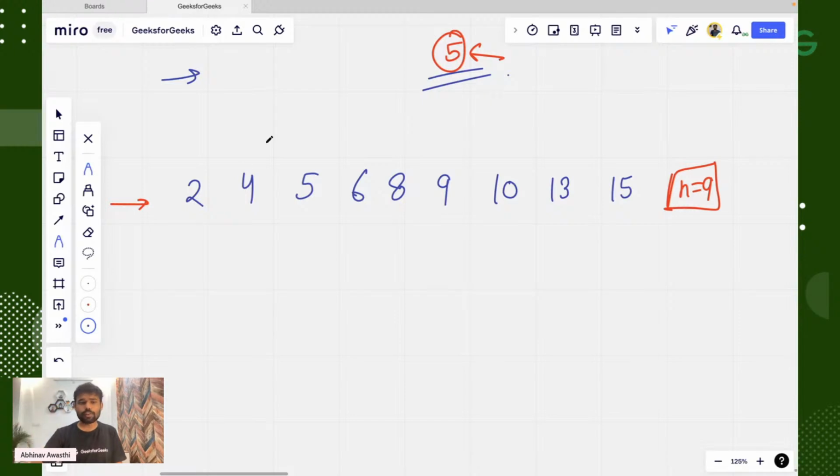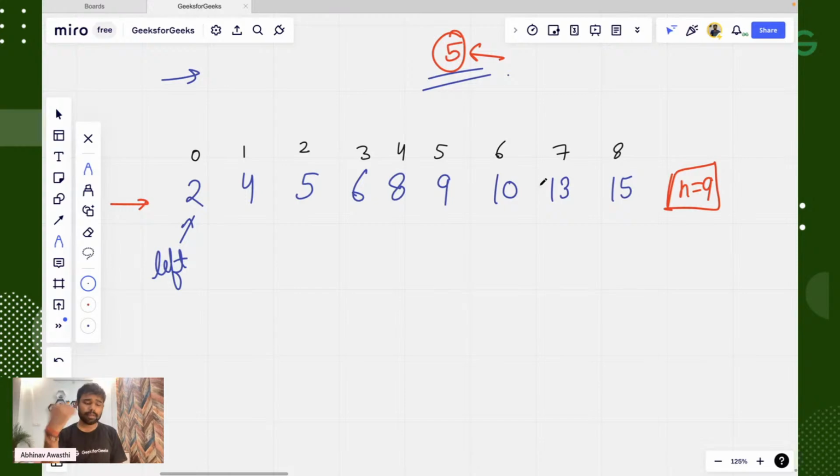So what we will do, we first have a left pointer. This left pointer will be at the starting of the array. For this array, if I write the indexing 0, 1, 2, 3, 4, 5, 6, 7, 8, just tell me guys, which will be the starting index? The starting index is 0. So left will point towards 0.